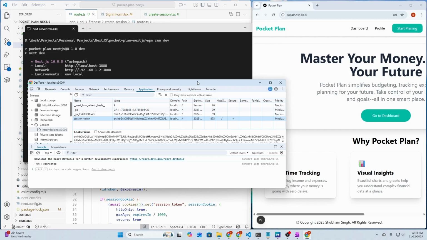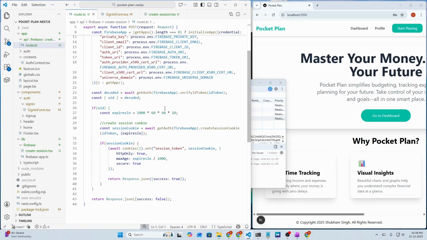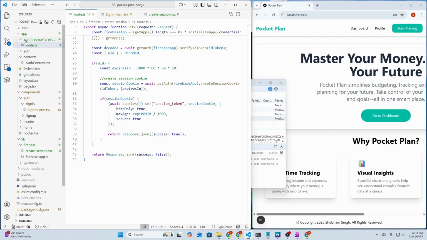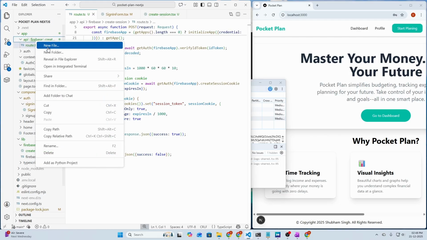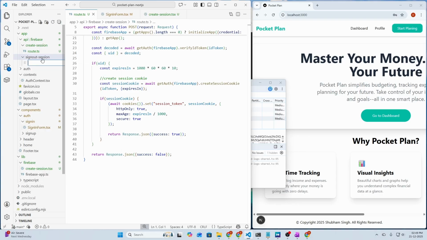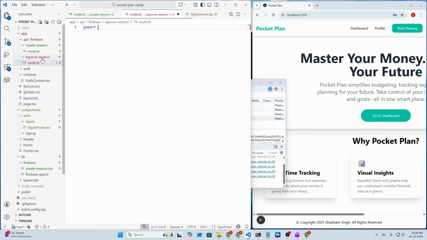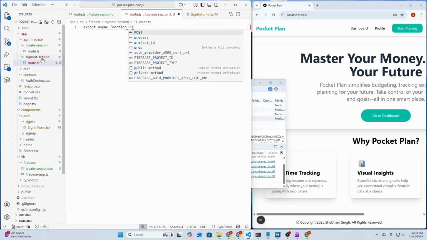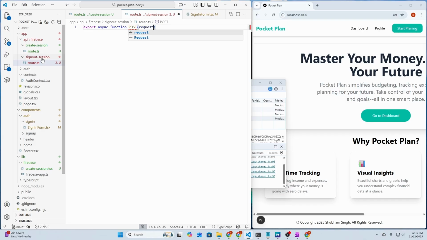So now let's implement our sign out functionality also, because it will be incomplete without sign out. So let's do that here. Inside the API Firebase folder, we need to create a new folder called sign out session, and create a new file inside it called route.ts and create the post request here.